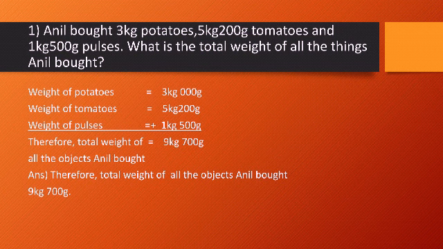Anil bought 3 kg potatoes, 5 kg 200 gram tomatoes and 1 kg 500 gram pulses. What is the total weight of all the things Anil bought? So what is the question? It is said a person, Anil, has bought 3 things in different quantity. Quantity means amount. How much potato has he bought? He has bought 3 kgs of potato. He has bought 5 kg 200 gram of tomatoes and 1 kg 500 grams of pulses.